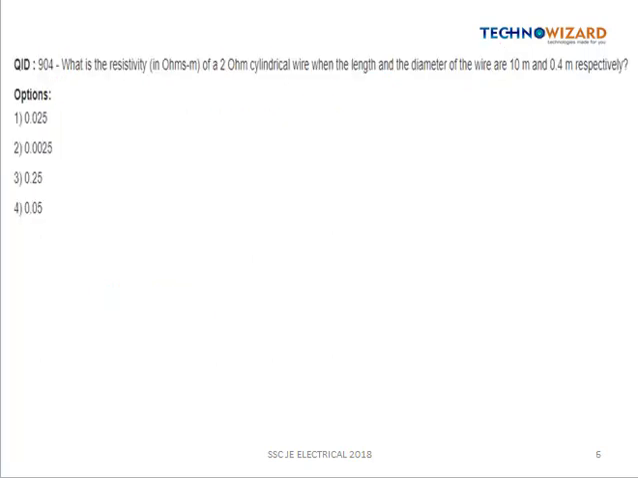Now the next question is, what is the resistivity in ohm meter of a 2 ohm cylindrical wire when the length and the diameter of the wire are 10 meter and 0.4 meter respectively? So we know that the resistance formula is given by R is equal to rho L by A. Resistance is given, we have to calculate rho, and also we know that area is given by the relation pi d square by 4, of a cylindrical wire.